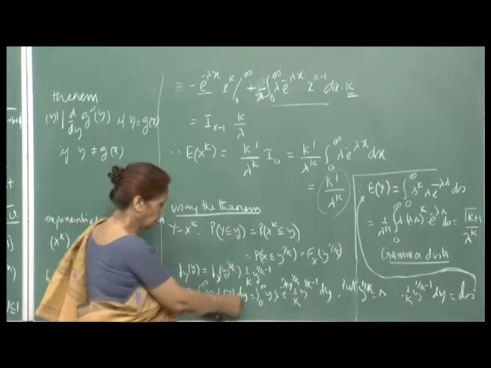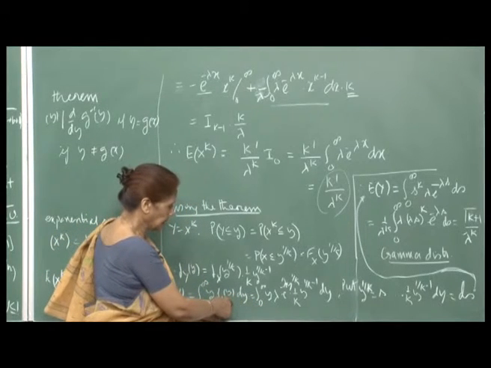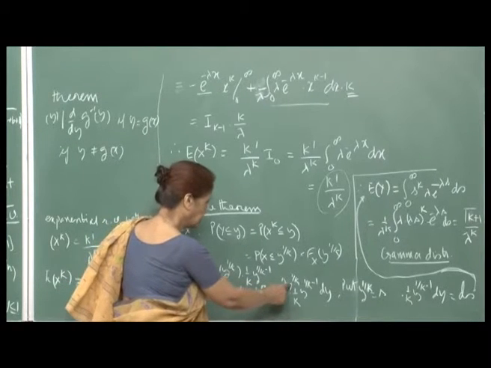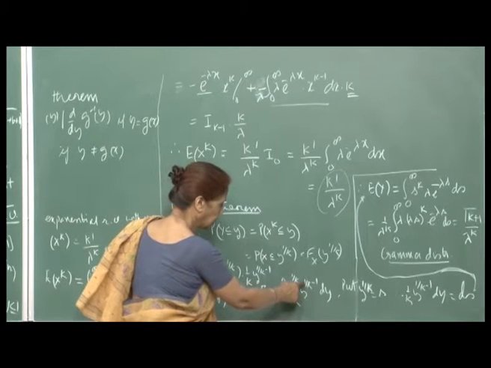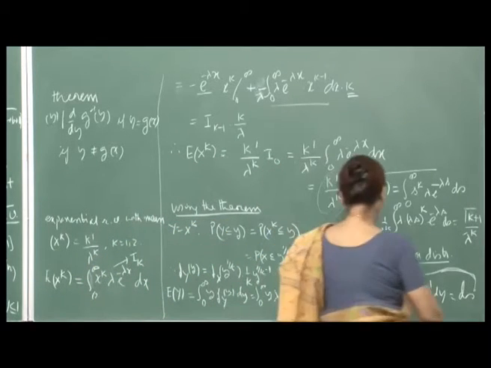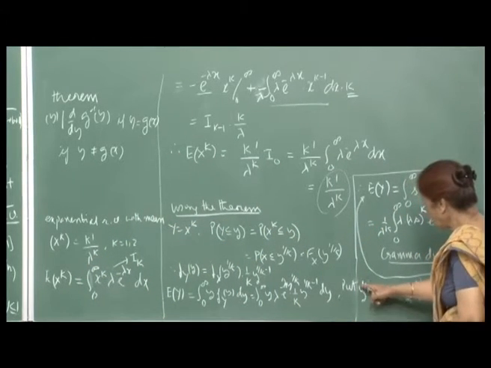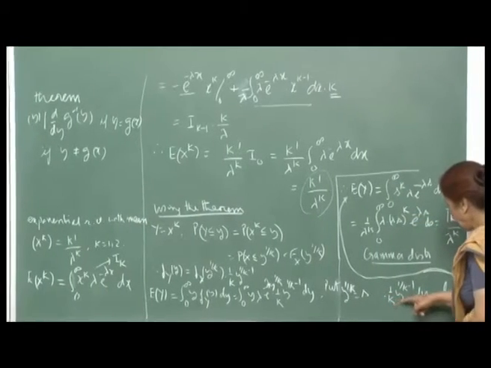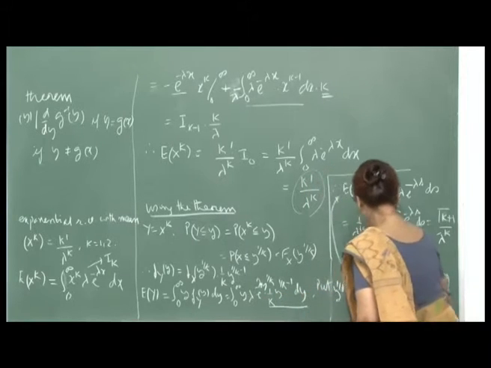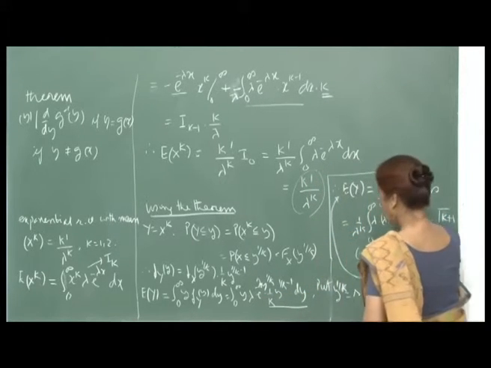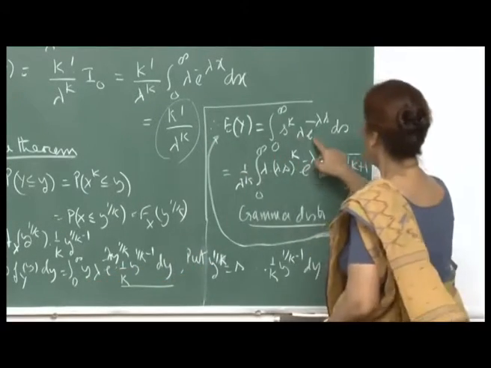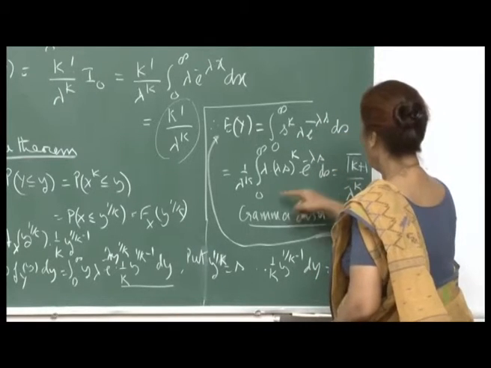Which I substitute for f y of y in terms of f x. So, this will be 0 to infinity y lambda e raised to minus lambda y raised to 1 by k, y raised to 1 by k minus 1 dy. Okay. And so, E y. So, now here I can put y raised to 1 by k as s. So, then 1 by k y raised to 1 by k minus 1 dy is ds. So, this whole thing goes to ds, and so I have now here s raised to k, right, because y will be s raised to k, and lambda e raised to minus lambda s ds.